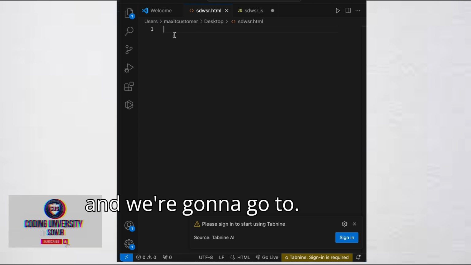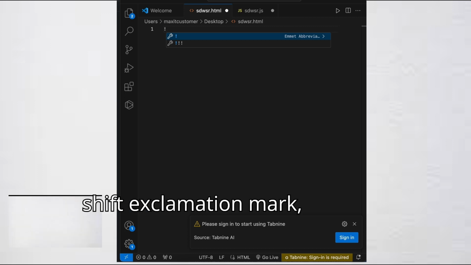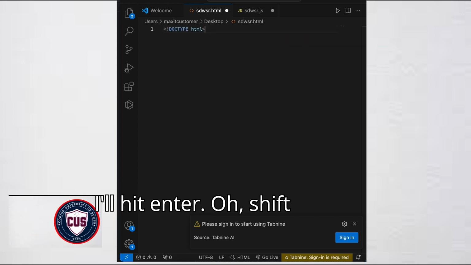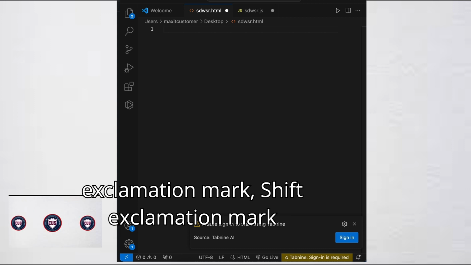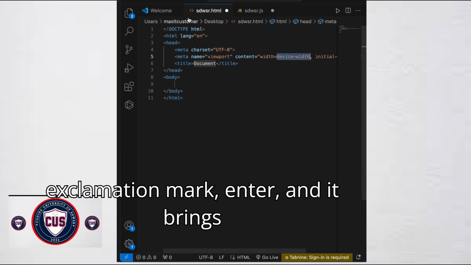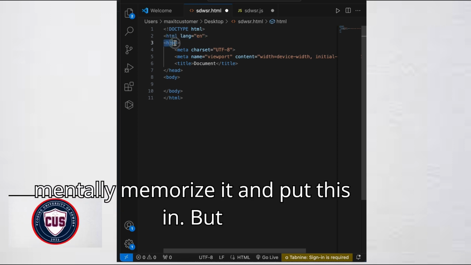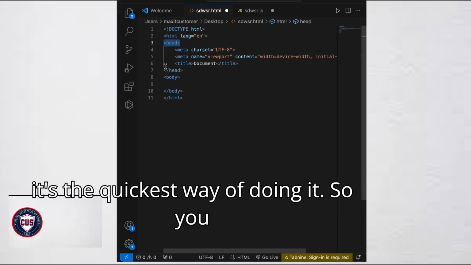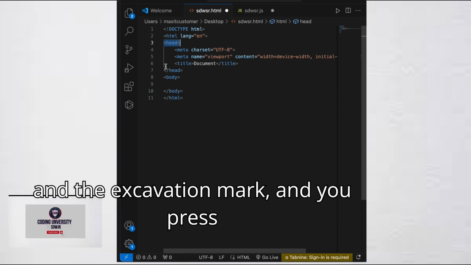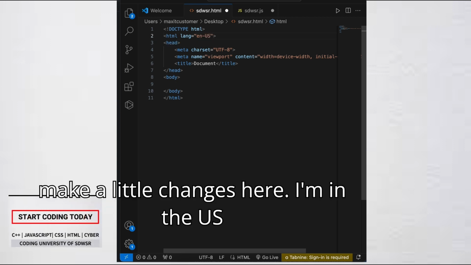I'm going to do shift and exclamation mark, and hit enter. Shift, exclamation mark, enter, right? Yeah. So we do shift exclamation mark, enter, and it brings up all our HTML code. I can type this in from memory, but it's the quickest way of doing it. So you hit shift and the exclamation mark, and you press enter. All right. Let me just make a few changes here. I'm in the US. Good.